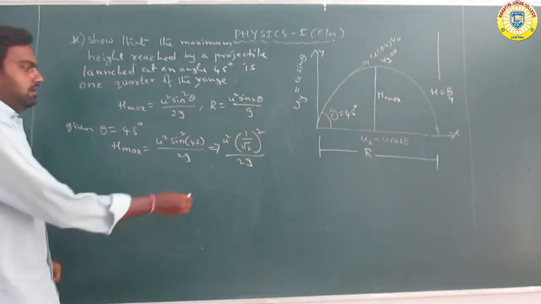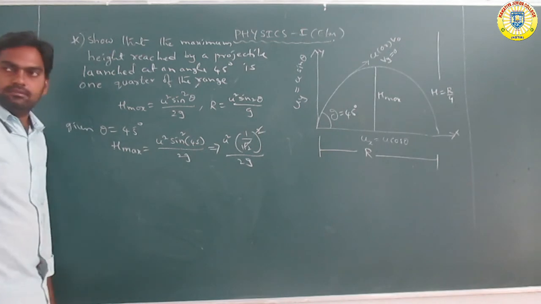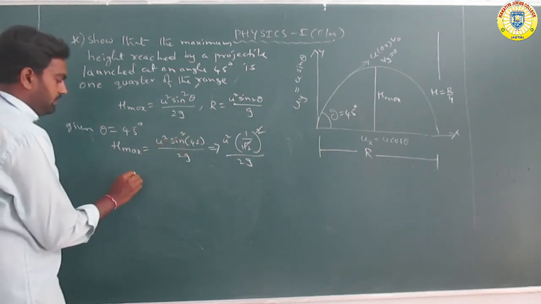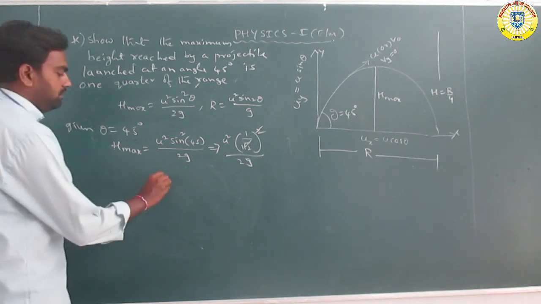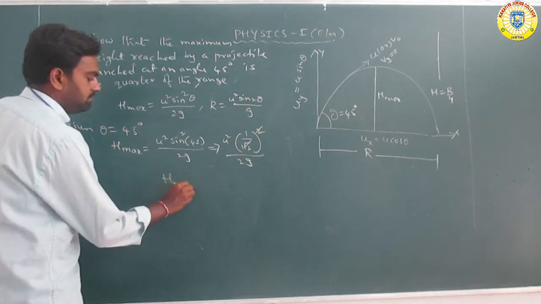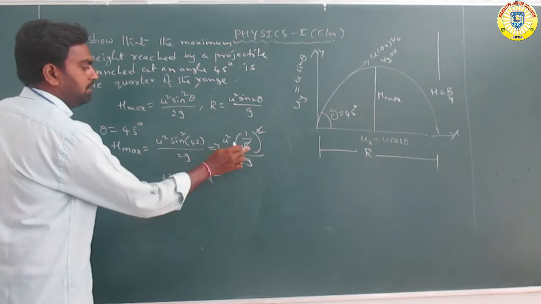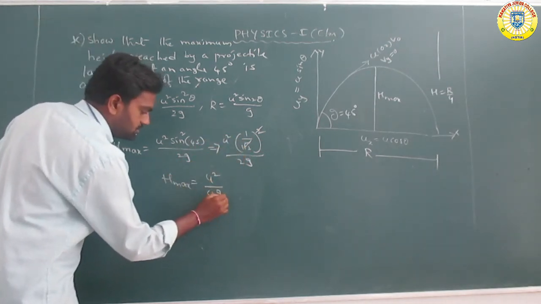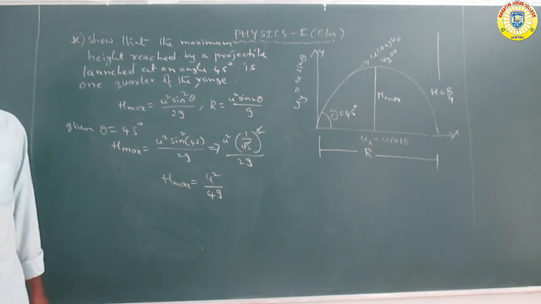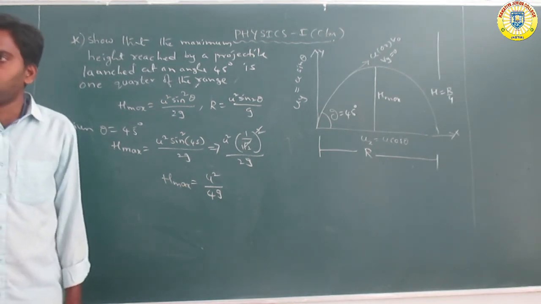The root 2 and square cancel, so the remaining equation: h maximum is equal to u square by 2 into 2g, that is u square by 4g. H maximum is equal to u square by 4g. Equation 1.